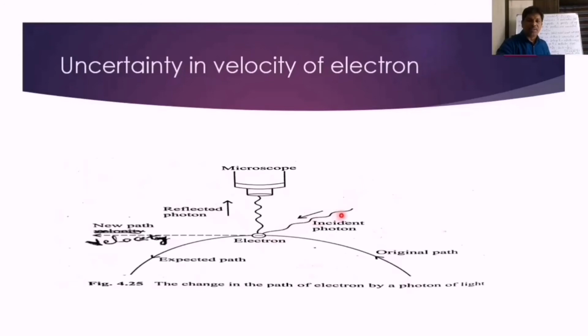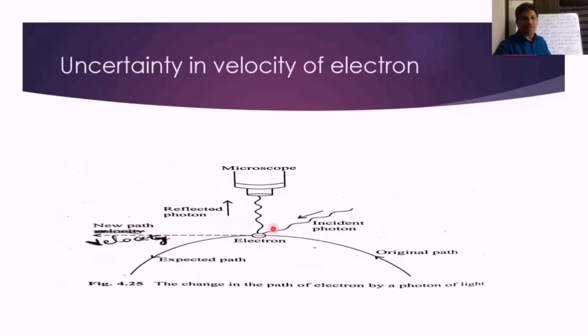That is, when energy of photon is to be more, the wavelength of this photon used must be less. That is how to say the same statement. The wavelength of this incident photon used must be lower than the wavelength of electron wave. Then only we can exactly find out the position of electron. When this photon strikes this electron, what happens now? There is a transfer of energy. Energy will transfer from photon to electron, and electron's velocity suddenly will increase, and the electron takes a new path.